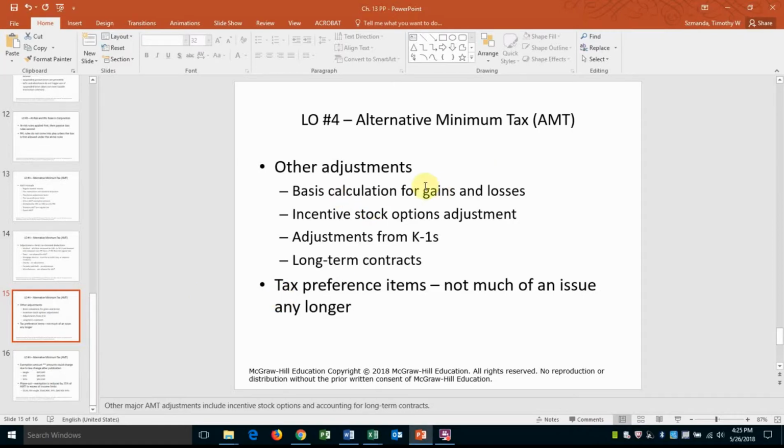So for the calculations of the alternative minimum tax, besides the itemized deduction changes, we could make changes to basis for gains and losses, incentive stock option adjustments, and adjustments to K-1s that we might receive, for example, from a partnership or an S corp. And this K-1 sends down our portion of operating gains and losses, income, and any charitable contributions, for example, that the limited liability partnership might have made. So there will be maybe some changes made to those for AMT purposes, and then long-term contracts, there are some possible changes for those as well.